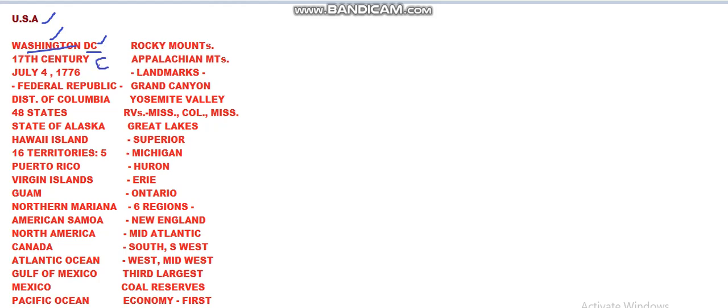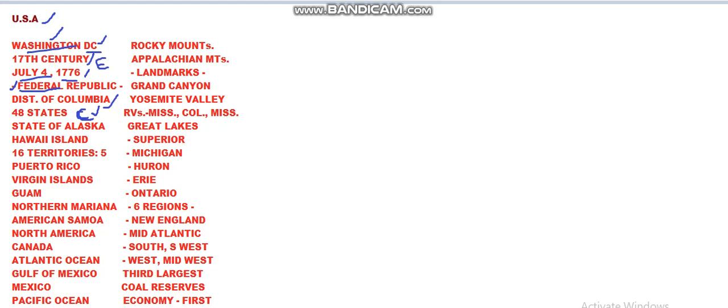European settlers came to the USA in the 17th century AD, and USA finally got independence on July 4th, 1776. The form of government in the USA is Federal Republic, and this federation consists of four things. They are District of Columbia and 48 conterminous states. So these are contiguous or conterminous or continuous states which have a common border, common boundary, and they are continuously present.